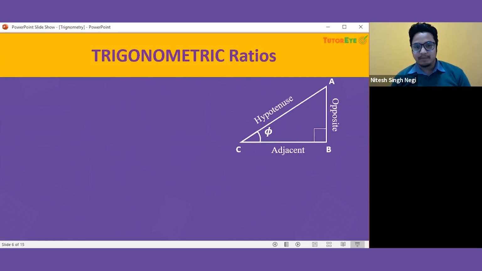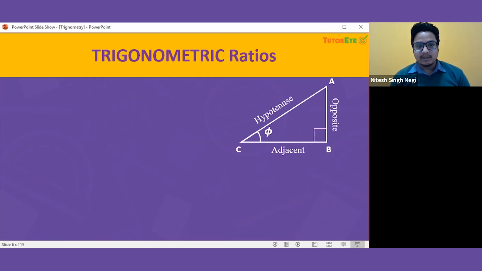For this vertex C, the AB side is opposite to it, so that's why we have said opposite, and the BC side is adjacent. But if I want to find the opposite for the angle at A, the opposite side will be BC and adjacent will be AB.